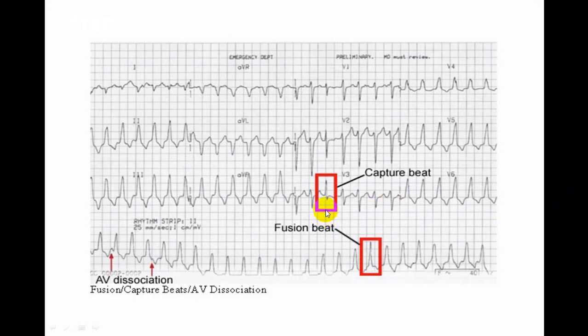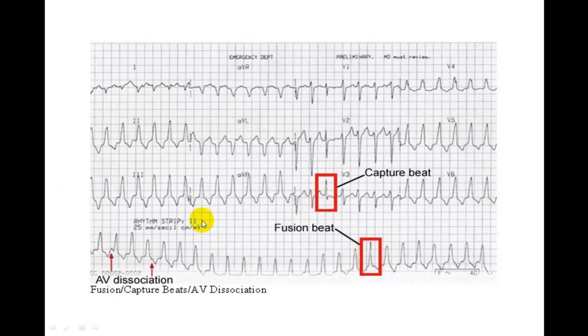We'll have some other also. You can see this complex. Narrow QRS. Capture beat. And you look here. It is not identical to this, not like this also. So it is a mixture of a capture beat plus a ventricular beat, and that is a fusion beat. And a good number of times you will be able to pick up AV dissociation also in that ECG. You can see here the arrow is shown. These are P waves. So P waves are seen, and if you see P waves along with the wide QRS complex and the P waves are independent, it is AV dissociation. And simultaneously you might sometimes see capture beats and fusion beats.